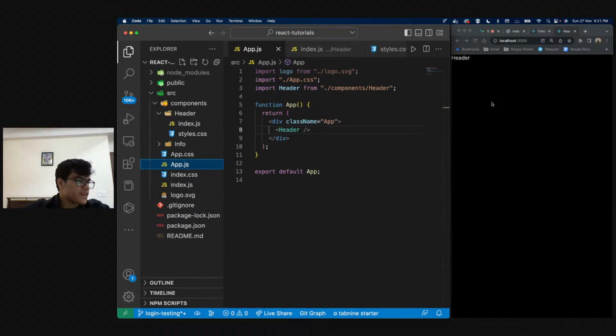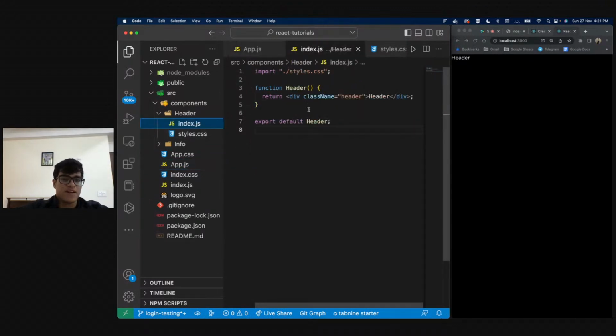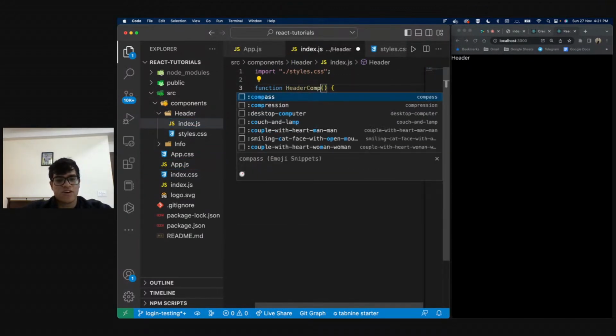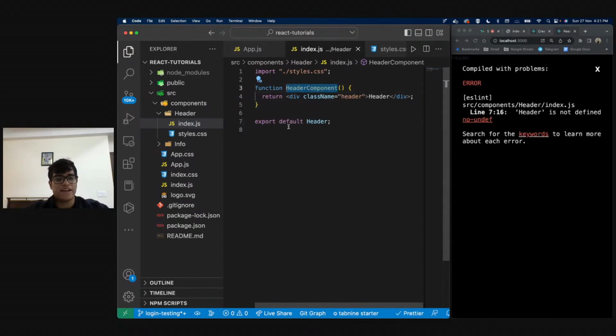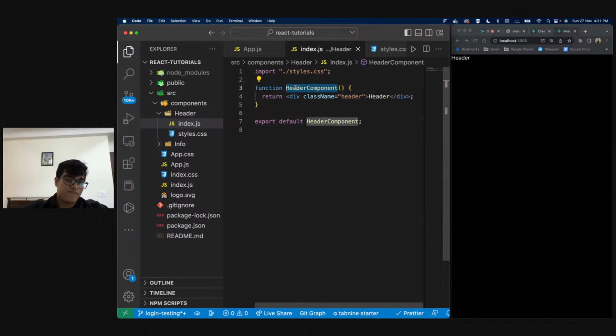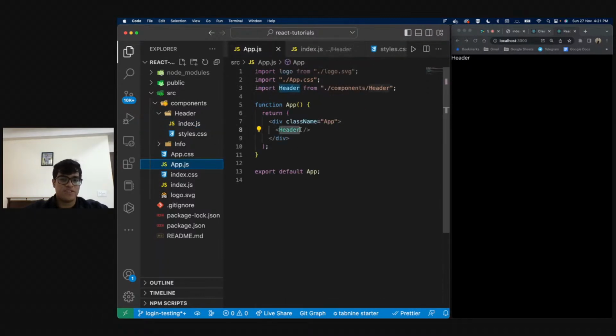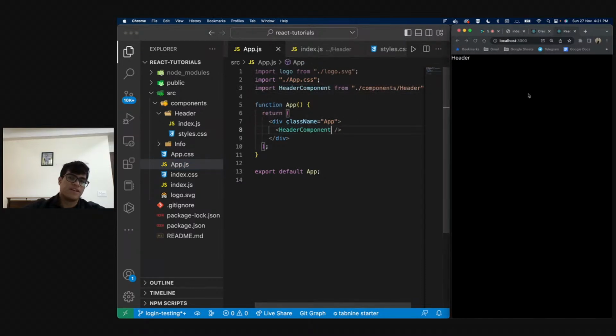Sir, you have exported header. Yeah, I have exported header. So this is the name that I've given over here. Let's say over here, if my name was header component, right? Then I would be exporting header component. So whatever function name you write, you need to export that, right? So header component, and now over here, all I need to do is go to my app.js, and I'm going to say import header component from this, and over here also I'm going to say header component, right?